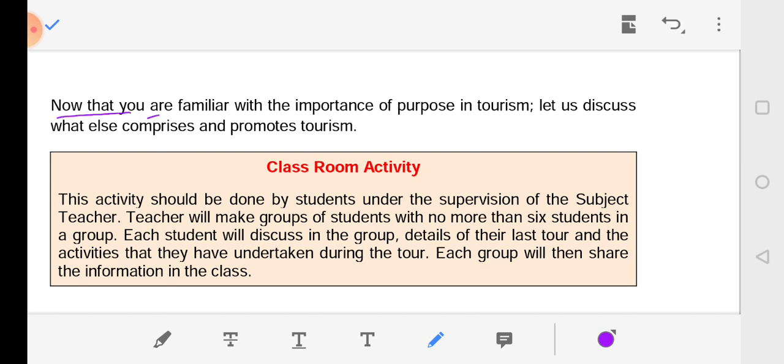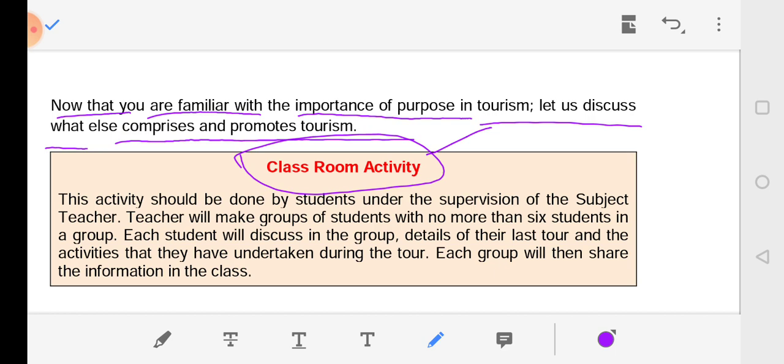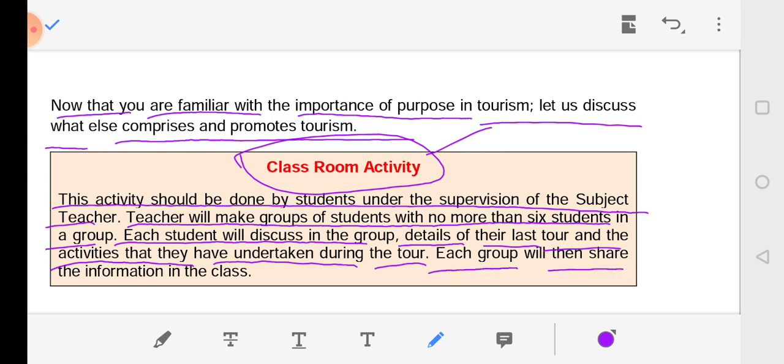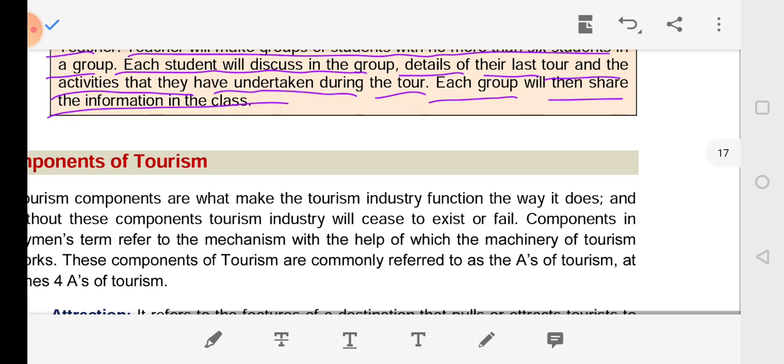Now that you are familiar with the importance of purpose in tourism, let us discuss what else comprises and promotes tourism. Classroom activity. This activity should be done by students under the supervision of the subject teacher. Teacher will make groups of students with no more than 6 students in a group. Each student will discuss in the group details of their last tour and the activities that they undertook during the tour. Each group will then share the information in the class.